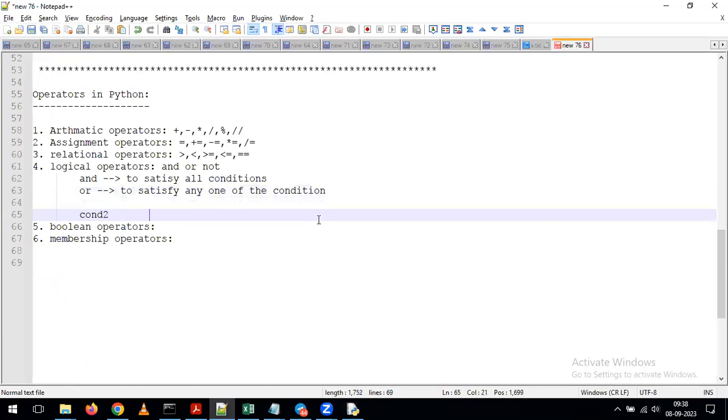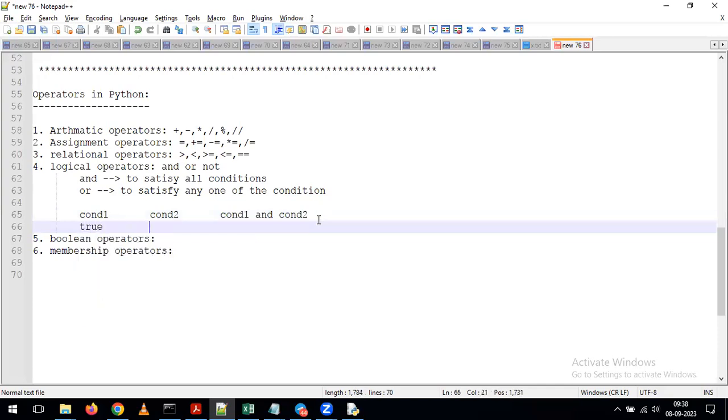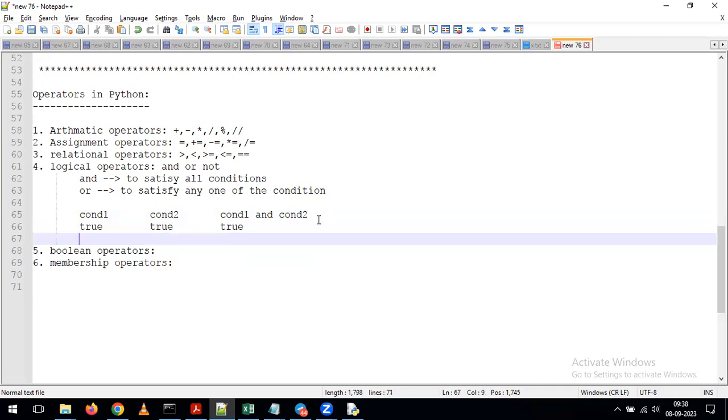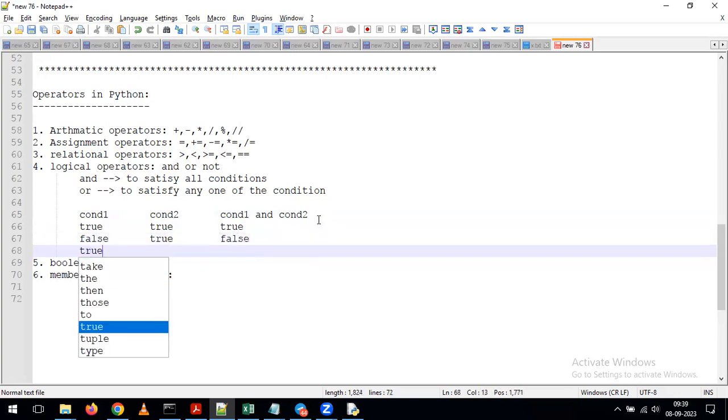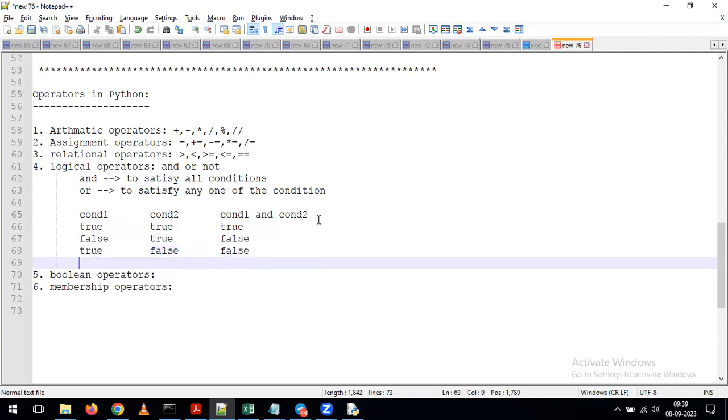I am giving condition 1 and condition 2. Now tell me, condition 1 is true, for example, and condition 2 is also true. Then what is the output of condition 1 and condition 2? True. In the same way, condition 1 is false and condition 2 is true. Then what will happen? False. Condition 1 is true and condition 2 is false. Then we are getting output as false only. And in the same way, last one, I am giving false here and false here. Then we are getting output as false.